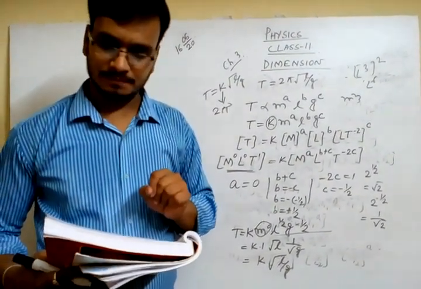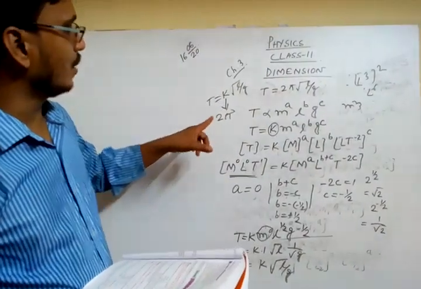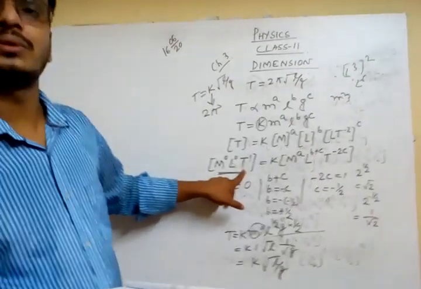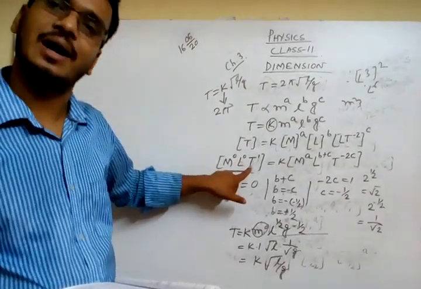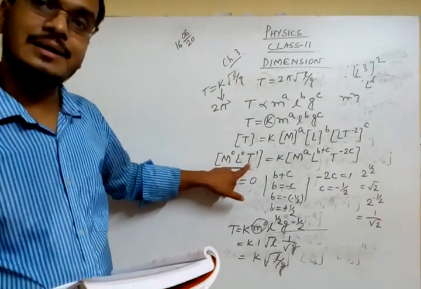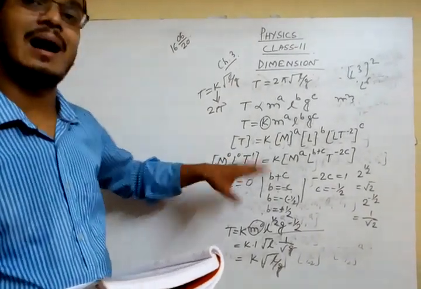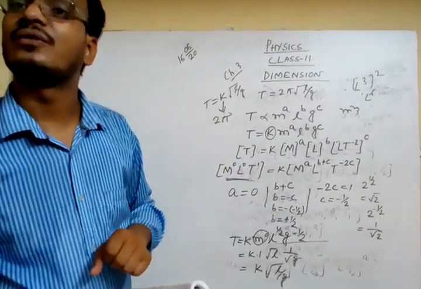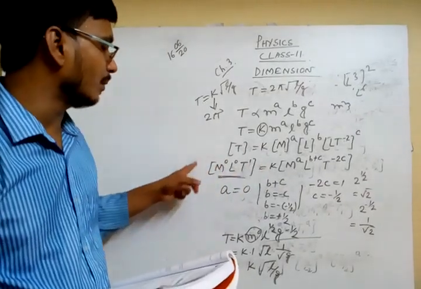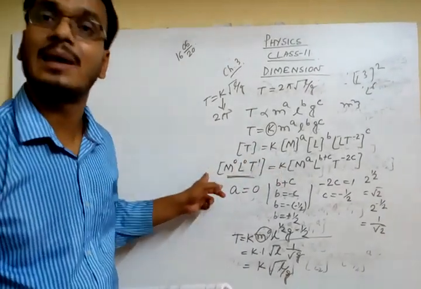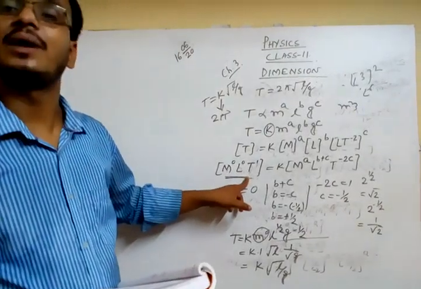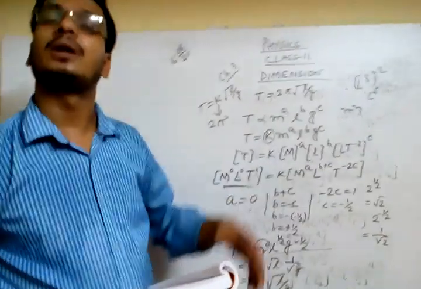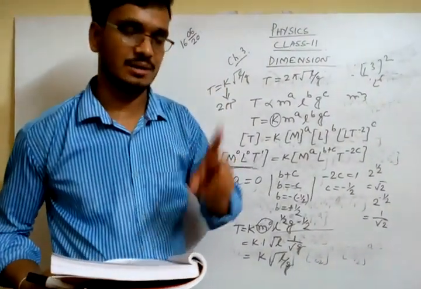The second problem mentioned: physical quantities which depend upon mass, length, and time, we can easily find every dimension. But the quantities which depend upon mass, length, and time, and anything else, this quantity's dimension we can't find. Only those which depend upon these three things, mass, length, and time, we can find out. But if any quantity depends on more than these three quantities, we can't find their dimension. So this is the problem.